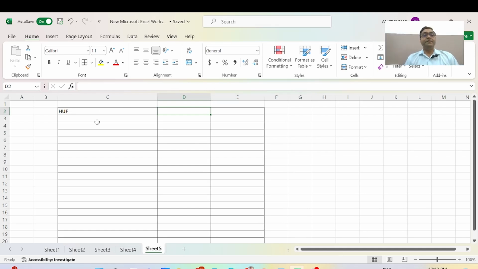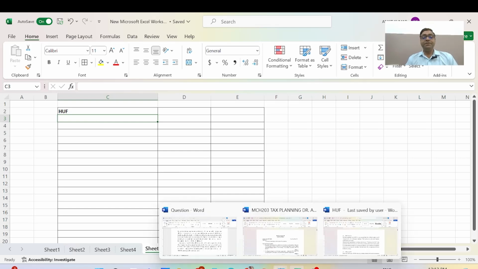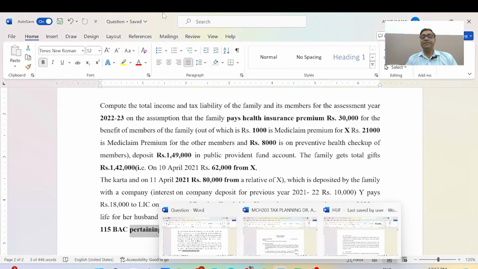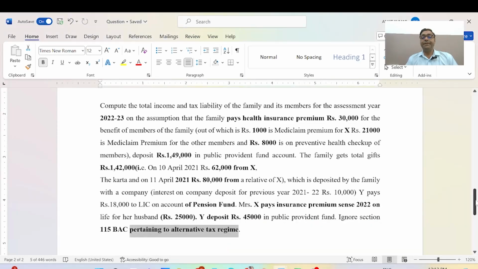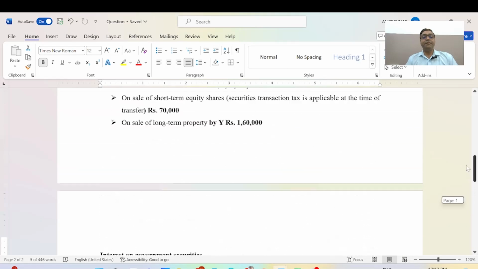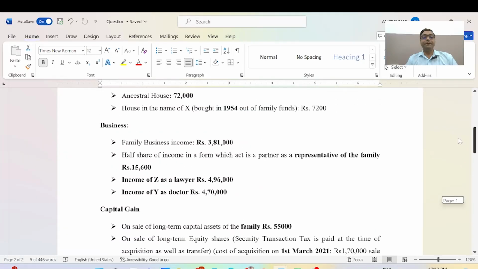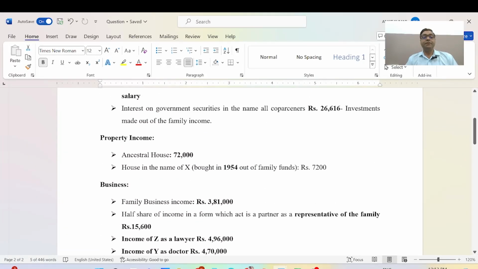Here we are talking about, first, Hindu undivided family income. In this question, I have already discussed the income regarding property income.